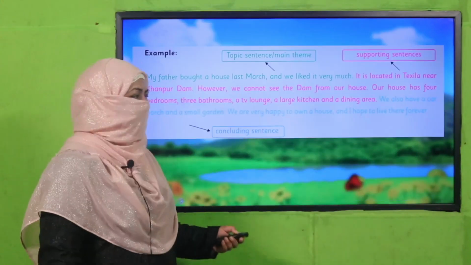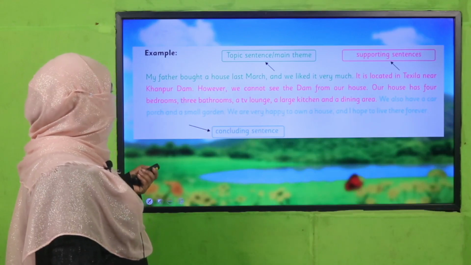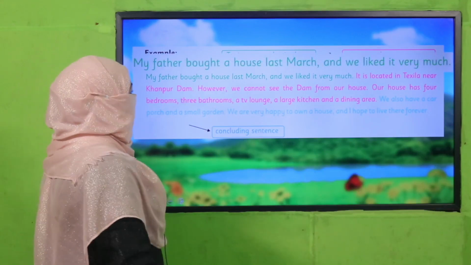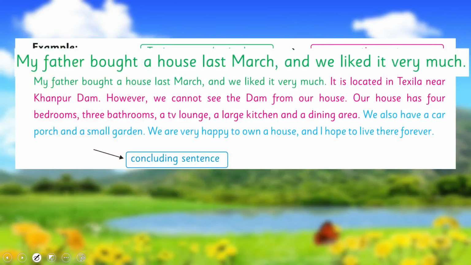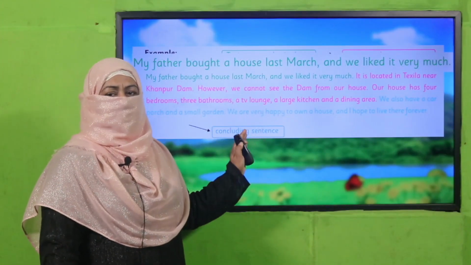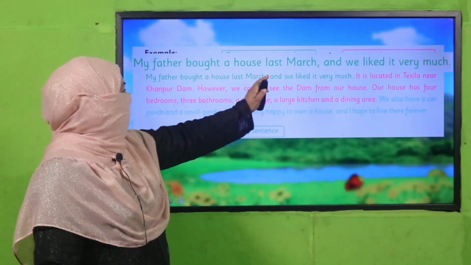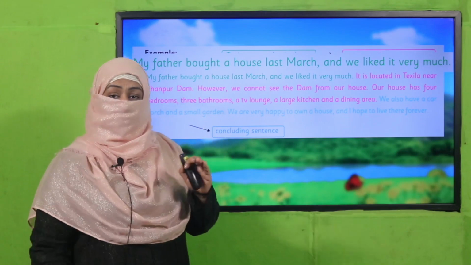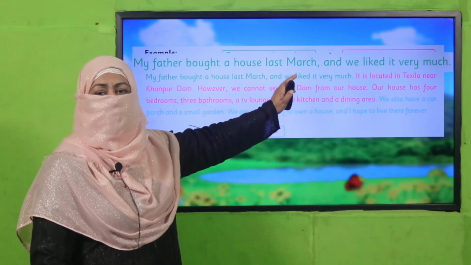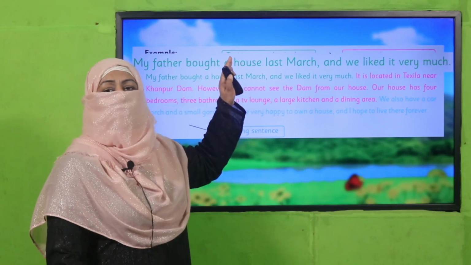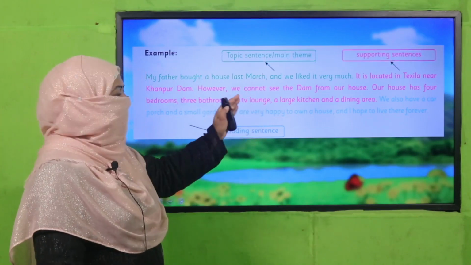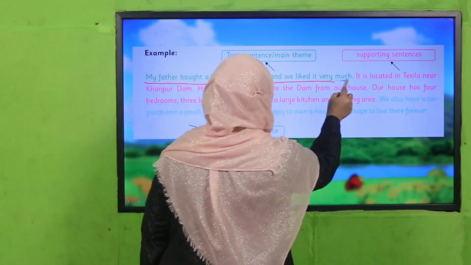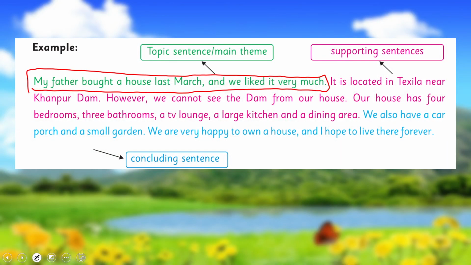All right, now look at this paragraph. The first sentence is, my father bought a house last March and we liked it very much. Now, are you getting the idea of this paragraph? What is this paragraph all about? About my house, which my father bought last March. So you see, this sentence is telling you what this paragraph is all about. That's why it is called the topic sentence. Whatever you write after it, this sentence is your topic sentence, which is telling you this paragraph is about your house. And now, what are the details?